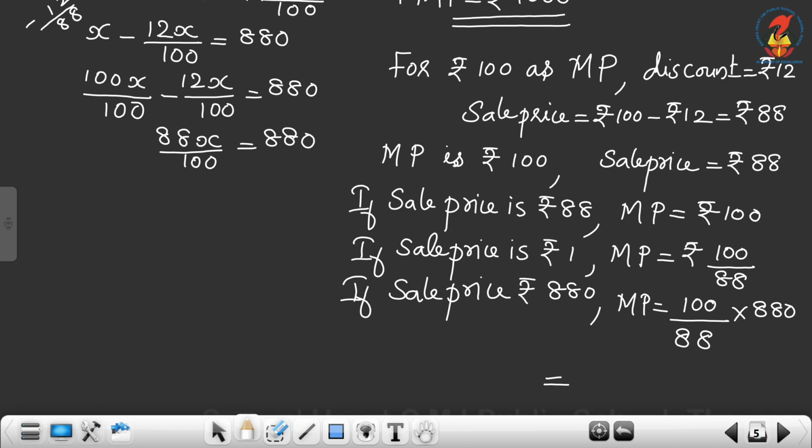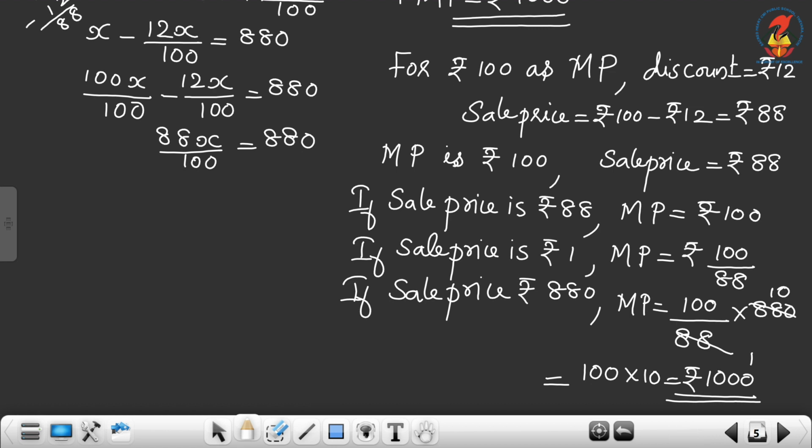Now we can cancel 88 and 880. So you will get 10. So 100 into 10 is equal to rupees 1000. So the marked price will be rupees 1000.